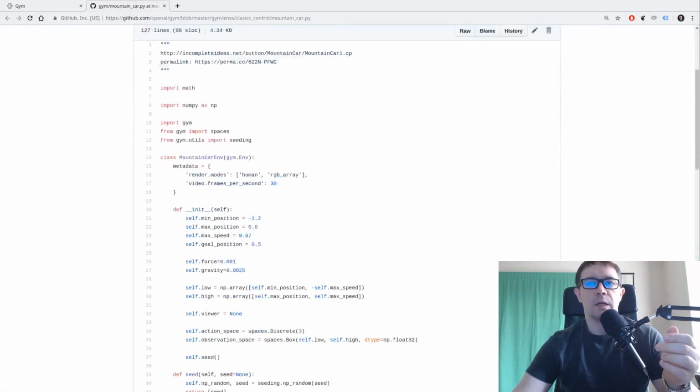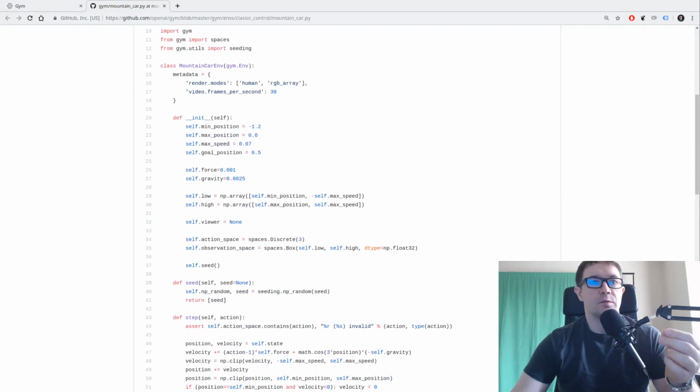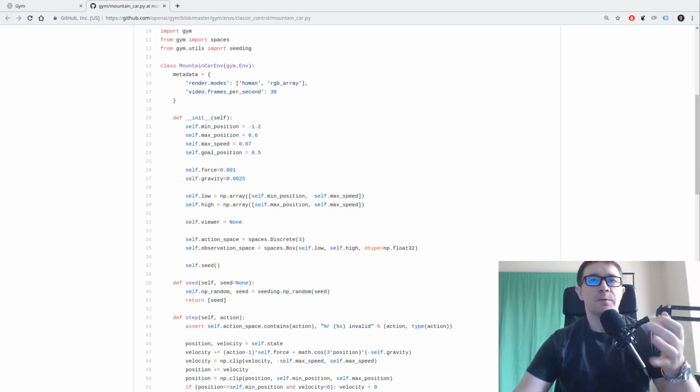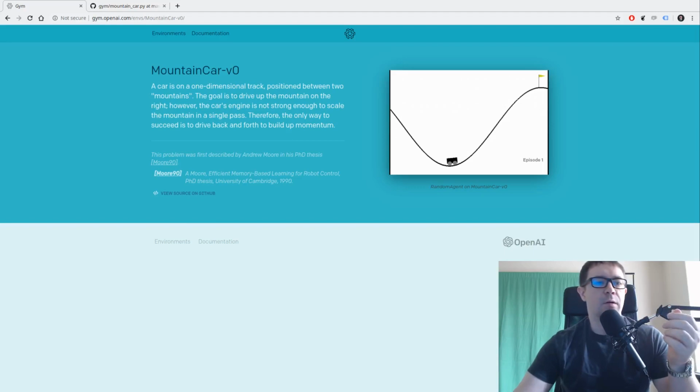But if you take a look at the source code on GitHub, you can see that the position has a min and a max, and the speeds also have a maximum. And of course, this maximum is going to be plus or minus. As you can see here, it has plus and minus max speed in the low and high NumPy arrays. So just by looking at the source code, we already know our environment's parameters. The first thing we want to do then is head back to our editor and start coding up the problem.